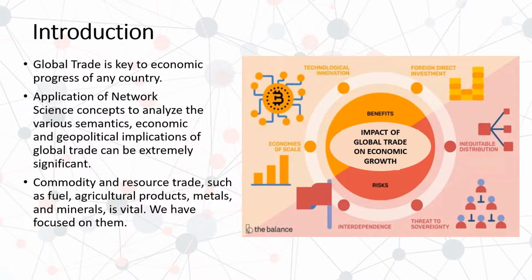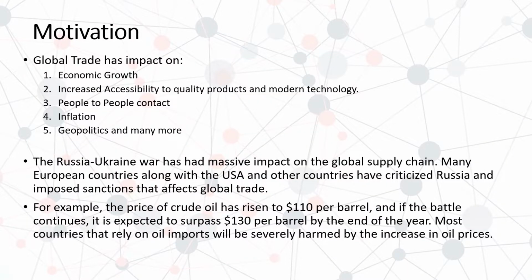In this context, we picked up three important commodities for our analysis, namely fossil fuels, agricultural products, and metals and minerals. When the war between Russia and Ukraine began recently, many countries were outraged by Russia's conduct and put economic sanctions on Russia. Many news articles and experts' opinions have suggested that many countries, particularly the European ones, are heavily reliant on Russian oil, gas, and other natural resources. Sanctions may result in global economic downturn and recession.